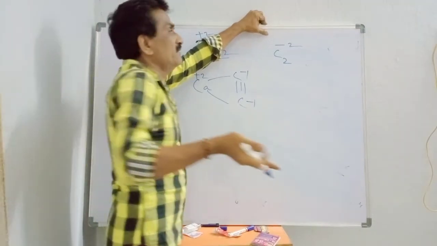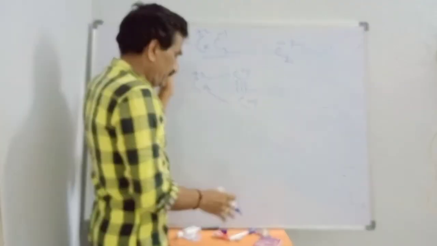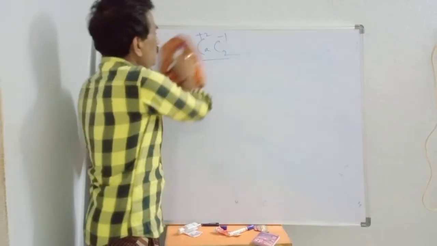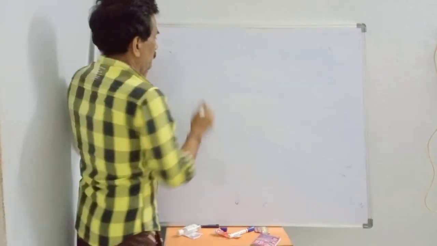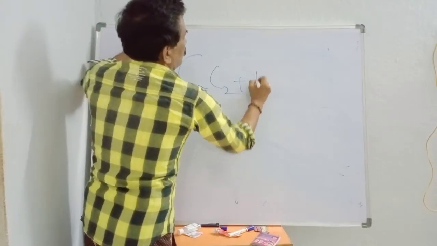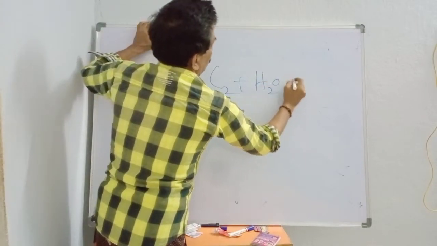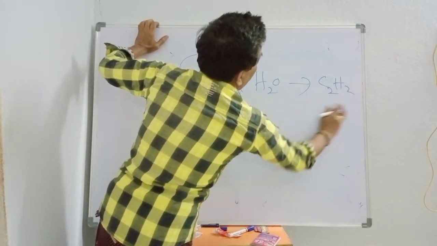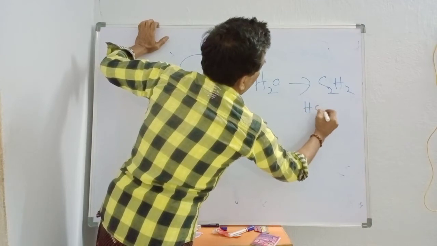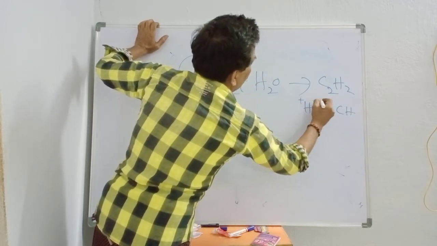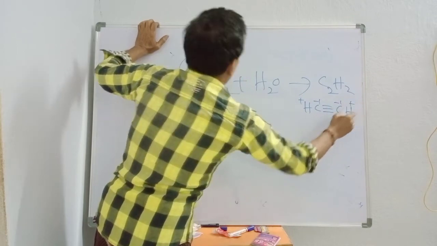Previously, calcium carbide reacting with water gives acetylene, HC triple bond CH. This is plus 1, this is minus 1.